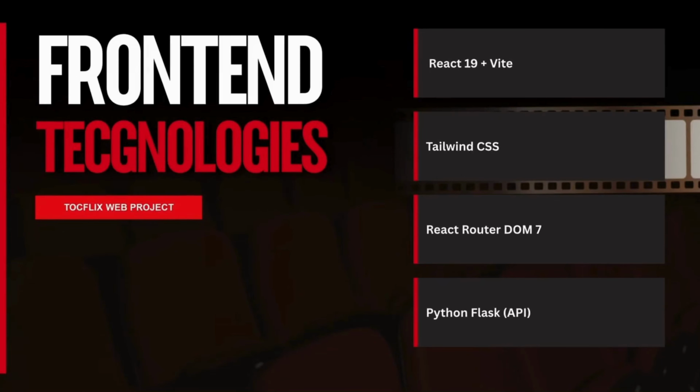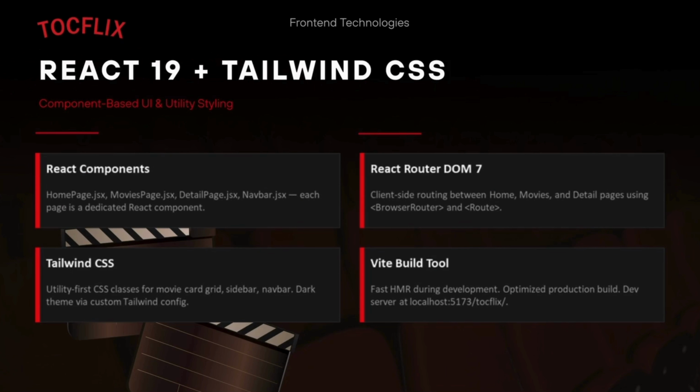The front end is built with React 19 and Vite, styled using Tailwind CSS, with client-side routing via React Router DOM 7, and connected to a Python Flask API on the backend. For the component structure, each page is a dedicated React component: home page, movies page, detail page, and navbar. React Router DOM 7 handles navigation between pages using BrowserRouter and Route. Tailwind CSS provides utility-first styling for the dark cinema theme, and Vite gives us fast hot module replacement during development.